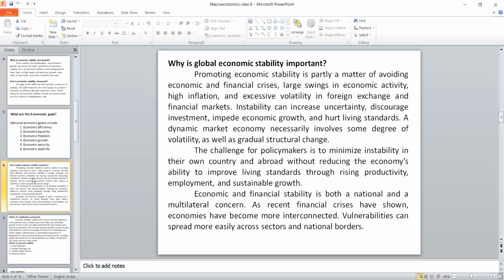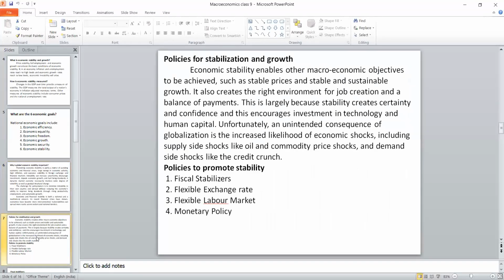Because we are living in a society, we are interdependent. We have to export and we have to import. So we should maintain a favorable balance of payment. All these things are based on global economic stability. That is why any change in economic activity, high inflation, any disturbance in the exchange rate, any financial crisis, definitely will not only affect that particular country, but also the next country. That is why we should maintain global economic stability.